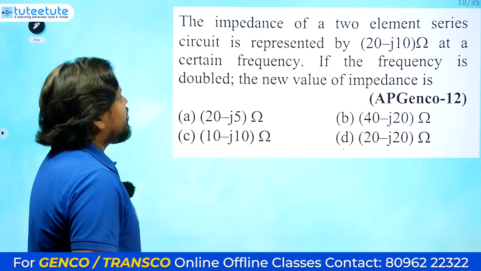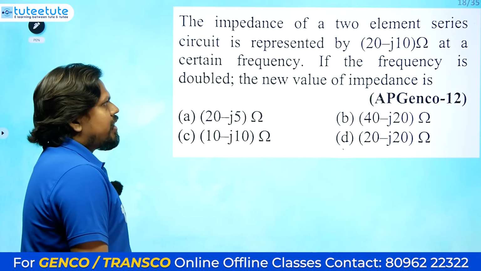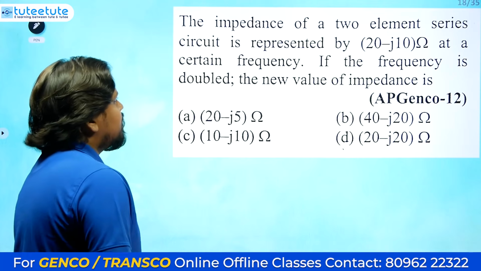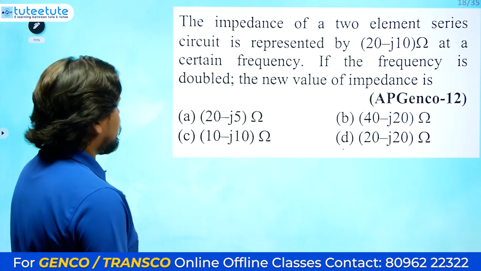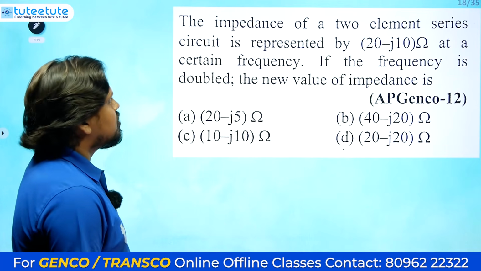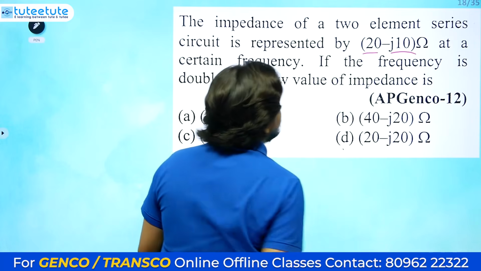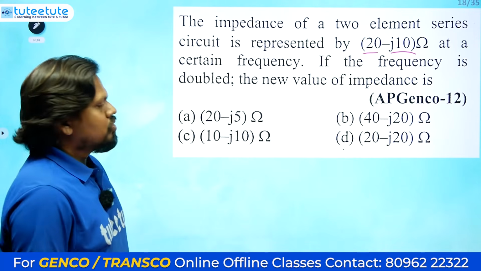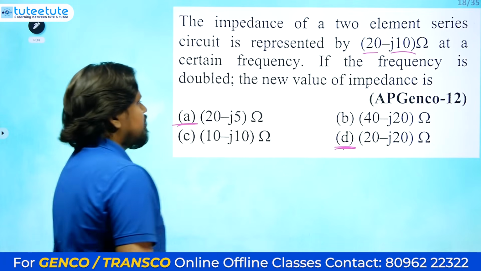Next one: the impedance of a 2 element series circuit is represented by 20 minus j10 ohms at a certain frequency. If the frequency is doubled, the new value of impedance will be? Frequency is doubled, so the real part will not change, only the imaginary part will change.